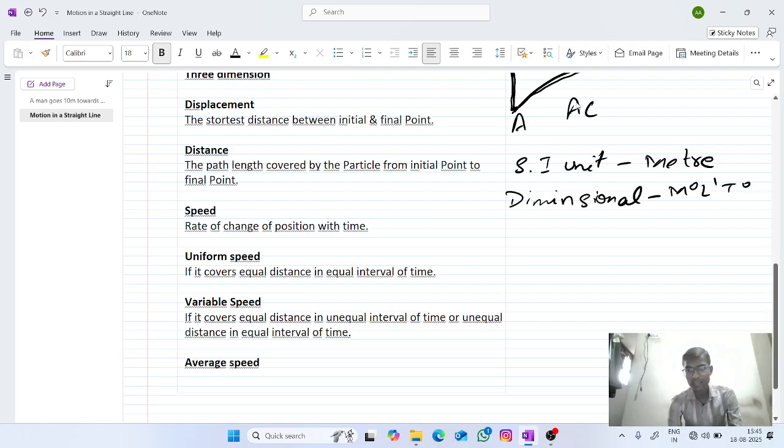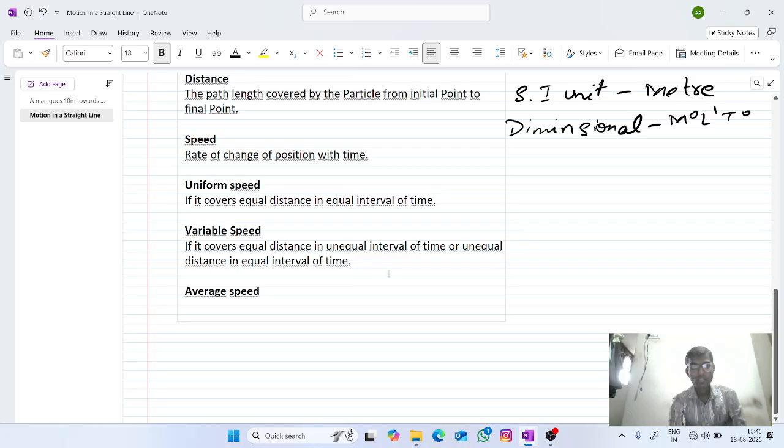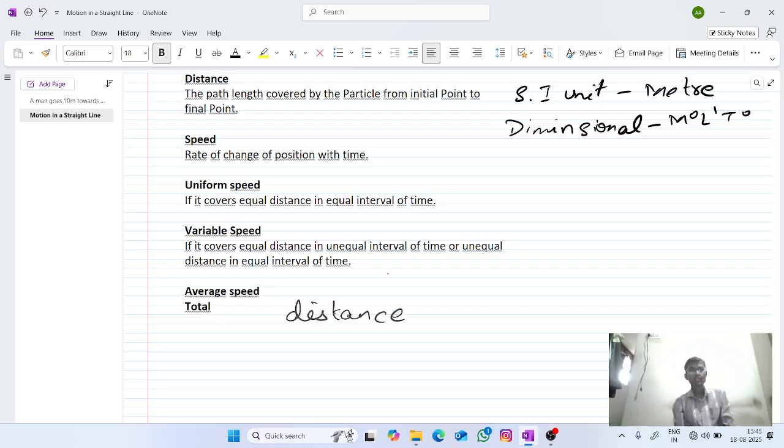So average speed is defined as the ratio of total distance to total time taken.